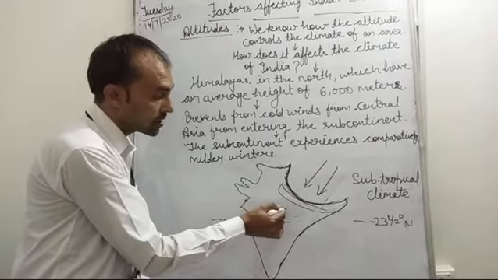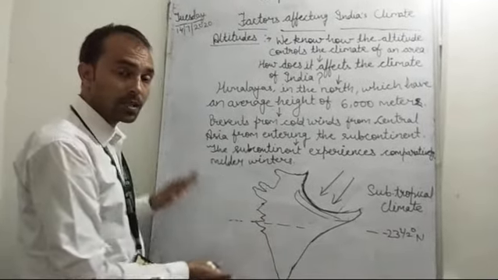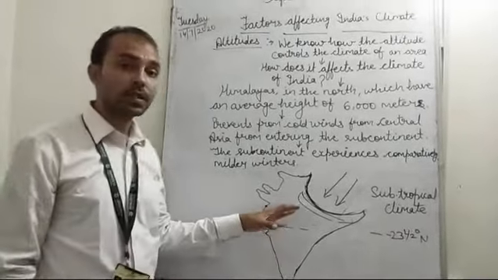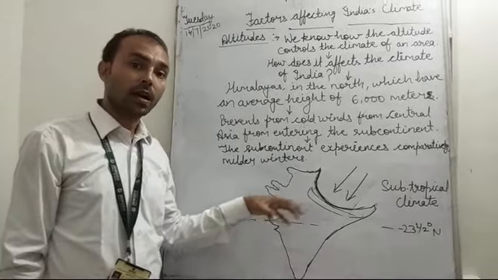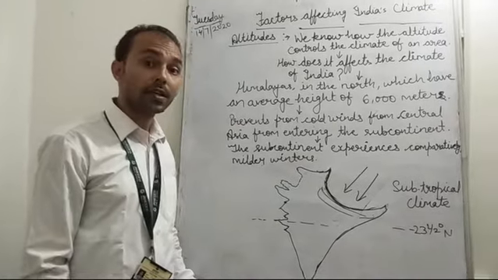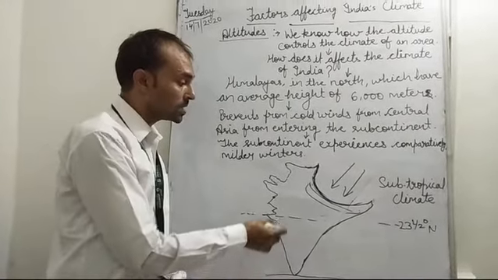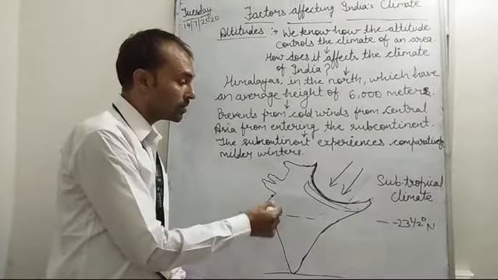So these Himalayas in the north, with their 6,000 meters average height, prevent the subcontinent from getting the cold winds from Central Asia, and because of this we experience a monsoon type of climate.